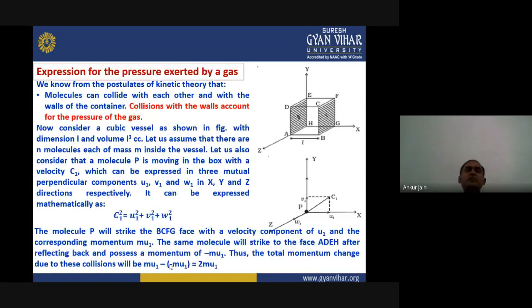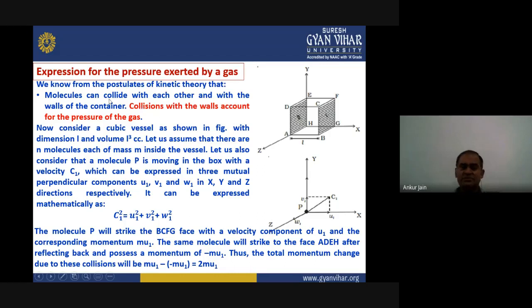Now, because we know this collision causes the pressure of the gas, we will derive the expression for the pressure exerted by a gas. From the postulates of kinetic theory, we know that molecules can collide with each other and with the walls of the container, and this collision creates the pressure of the gas.